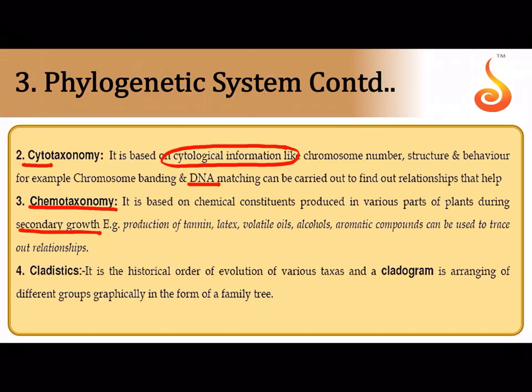but we make use of it for our benefit, isn't it? Cladistics is a historical order of evolution in various taxa, and cladistics is basically you create a family tree, or what is referred to as a cladogram, and you want to represent which group gave rise to which group over the course of evolution. So when you construct a family tree, it is called cladistics.